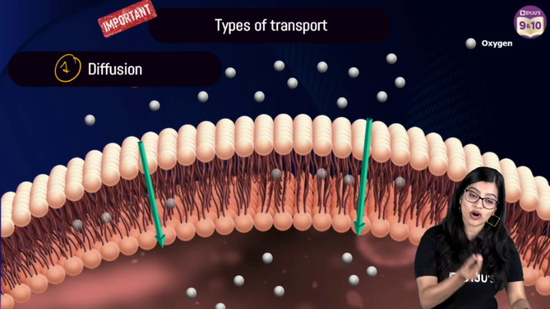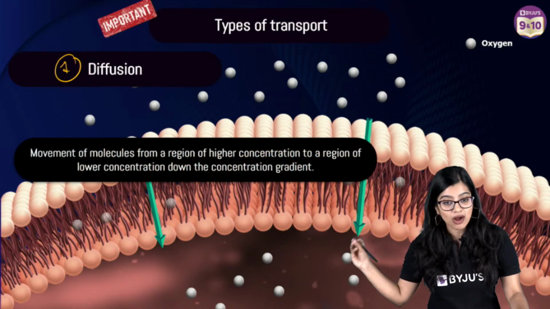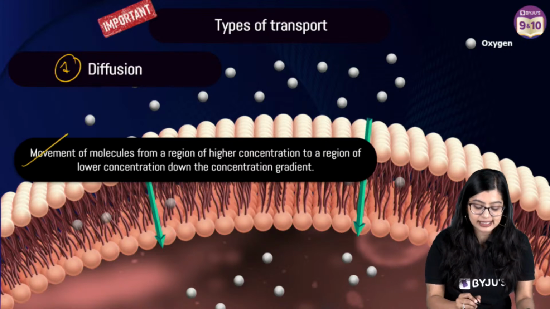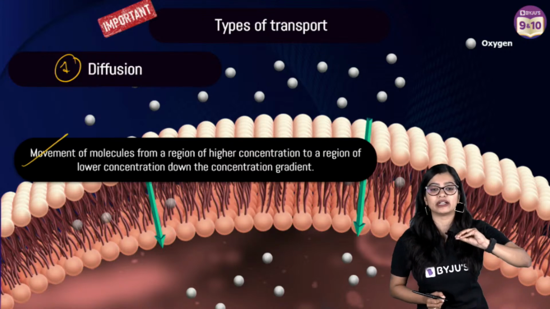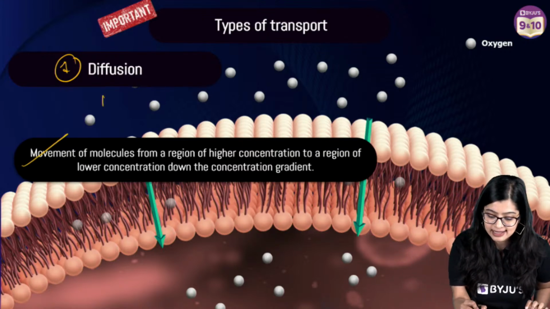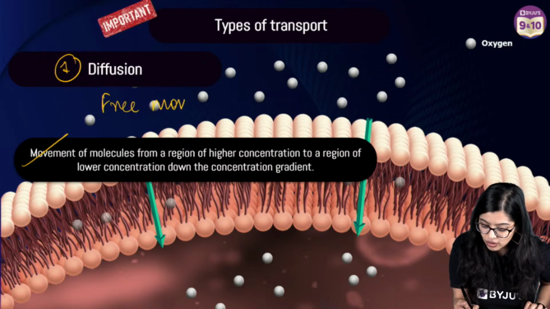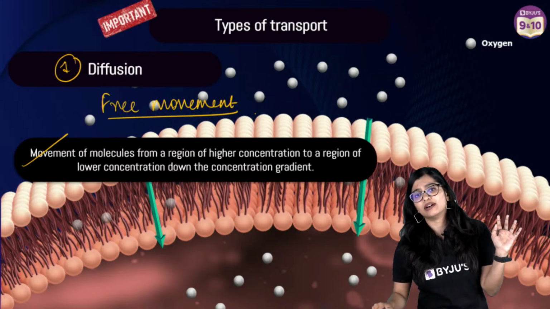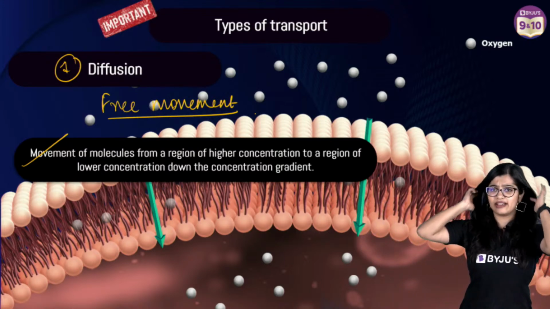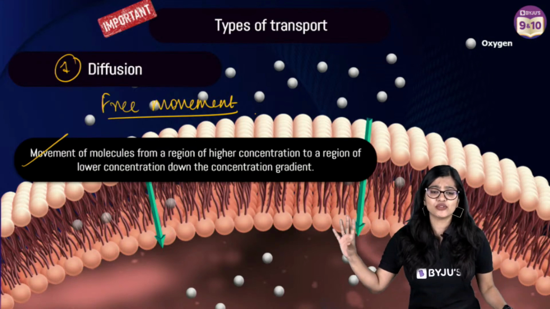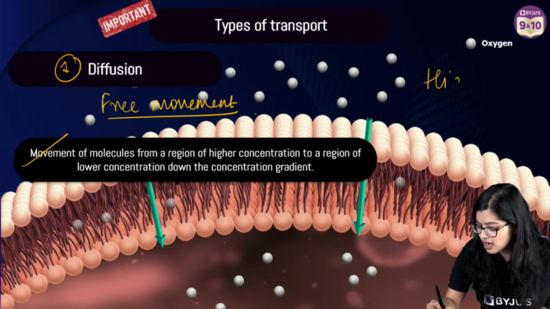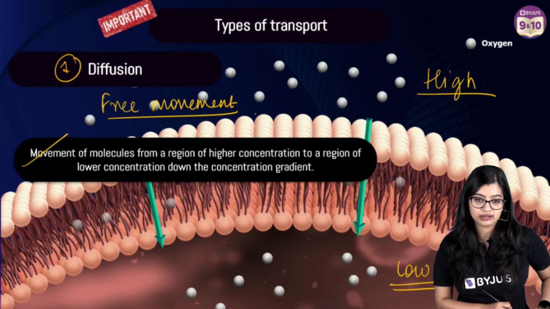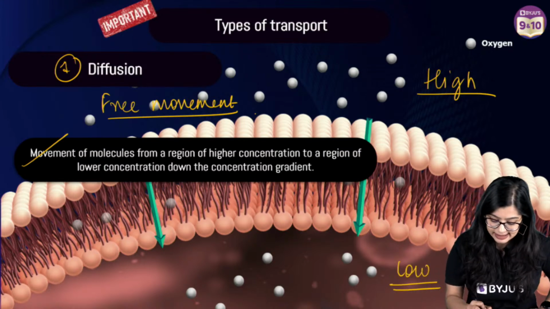Now, first and foremost, what is diffusion? Anybody who wants the definition of diffusion, please take a screenshot. Now, diffusion can be simply defined as the free movement, right? I add this extra word which says it is the free movement of substances. So, from the word free movement only we know that we are talking where no energy is involved. So, it moves from a region of higher concentration to a region of lower concentration, right? So, this is as simple as that.